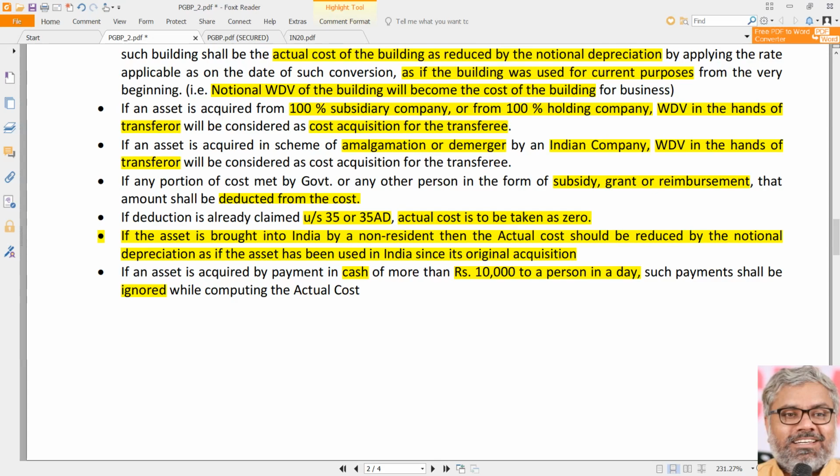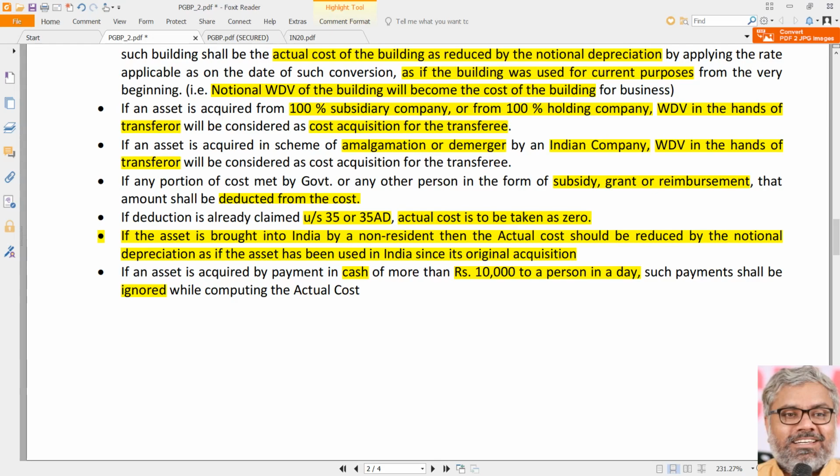Means you will lose the benefit of depreciation, because you are making a cash payment of more than 10,000 rupees to one person in a day. That one person in a day is also important. We are talking about per day 10,000 rupees. So what happens if a person is paid exactly 10,000 rupees for each of the 365 days? Then there is no problem. That is okay. But if it is paid more than 10,000 rupees in one day, then that will not be included in the cost of the asset.